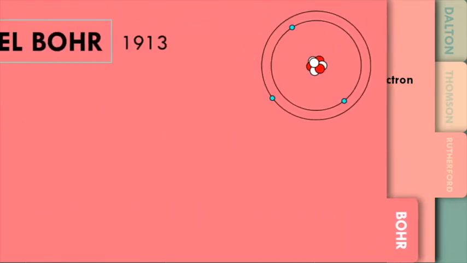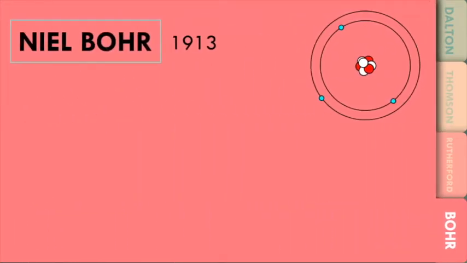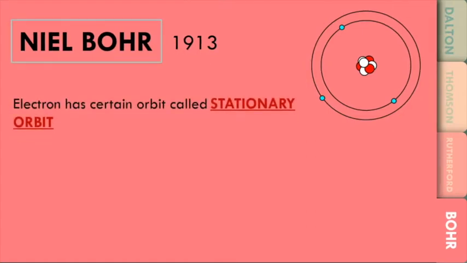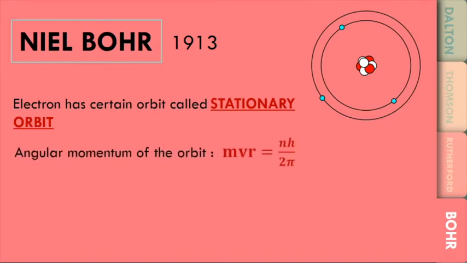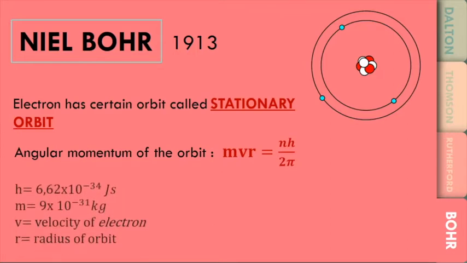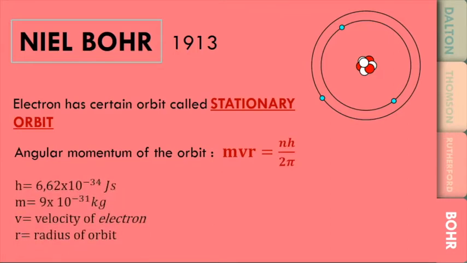Bohr atomic model was founded by Niels Bohr in 1913. According to him, the electron has certain orbit called stationary orbit. The angular momentum of the orbit can be counted using this equation: mvr equals nh over 2π. h is the Planck's constant, m is the mass of electron, v is the velocity of electron, and r is the radius of orbit.